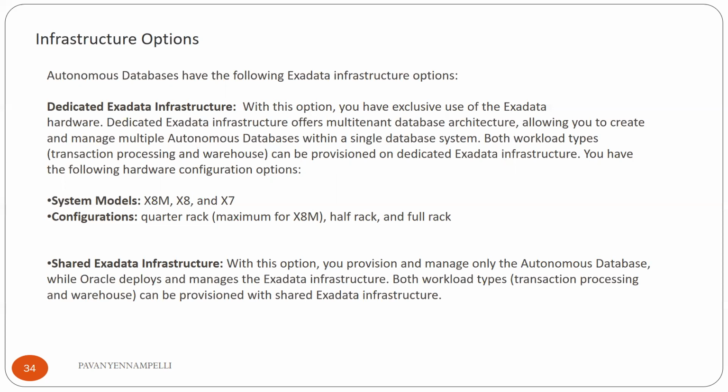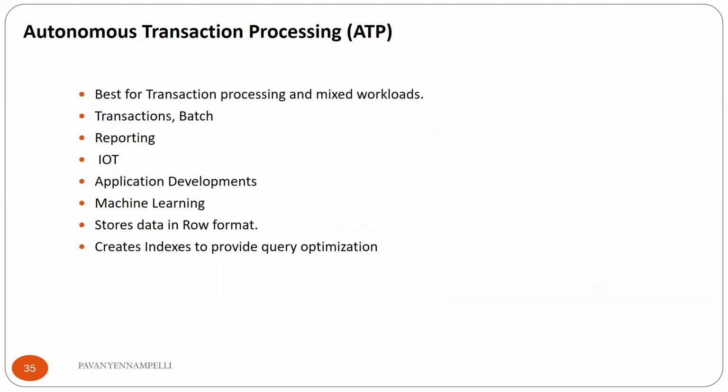When you come to the shared infrastructure, it is serverless. We will not get any server during the provisioning of this type of infrastructure, and it will be deployed on the Exadata infrastructure, where it is secured from the other tenants or other customers. Now let's go one by one: what is autonomous transaction processing and what is autonomous data warehouse.